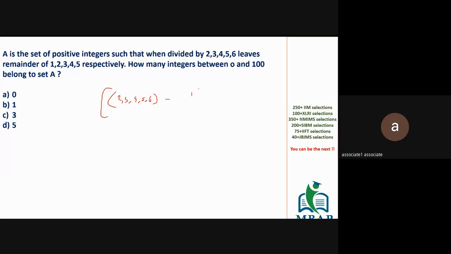क्या होगा आंसर? 2, 4 का 4, 4, 6 का 12, 12 और 3 का 12, 12, 5 का 60. So it's 60k minus 1. So the value कौन सी है? 59. And then 59 plus 60, which is 119, like this. All of you got to know this?